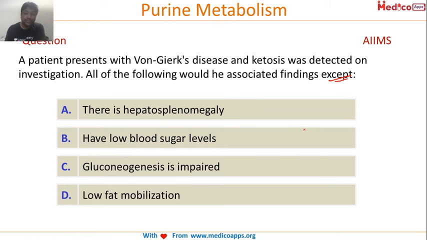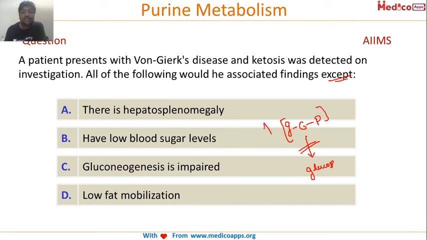So what is the defect in von Gierke's disease? What is the basic deficiency? The glucose 6-phosphate is not converted into glucose. So this is the issue. This enzyme, glucose 6-phosphatase, is basically inhibited.